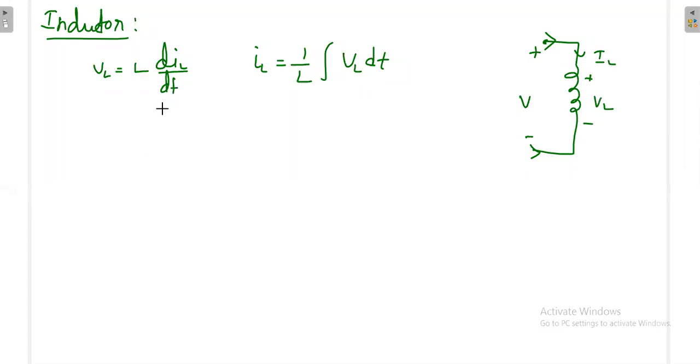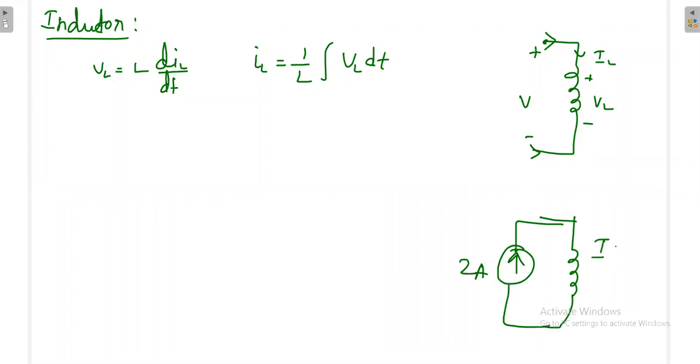Now the question arises: which one is applied first? Whether you are applying the current first or the voltage first. That is my question. As per your understanding, you can tell. If I have an inductor, can I give directly 2 amperes to the inductor? Previously the inductor is having 0 ampere current, it is open circuit. Suddenly I am connecting to the 2 ampere. Is it possible?